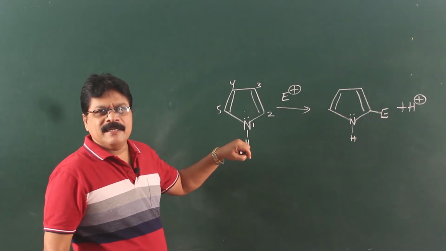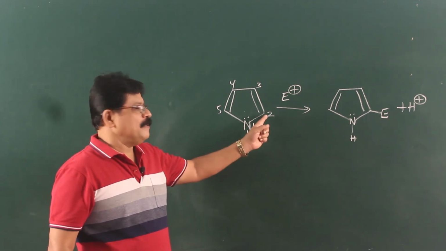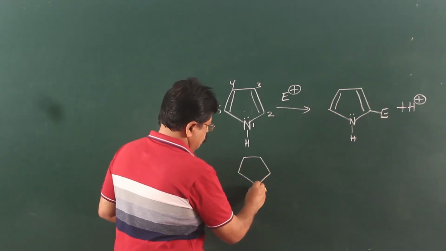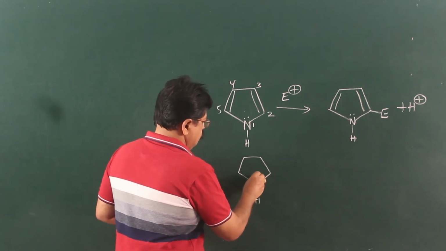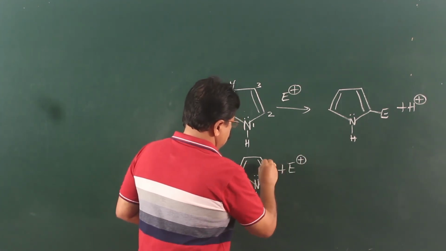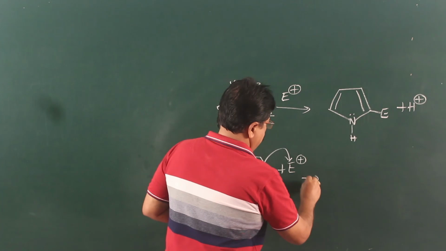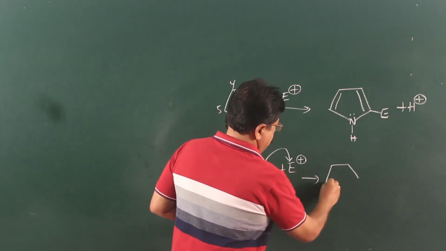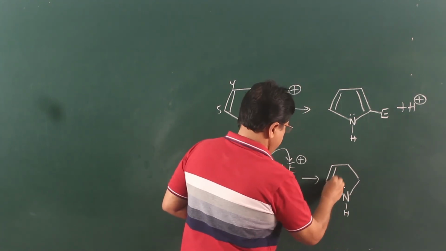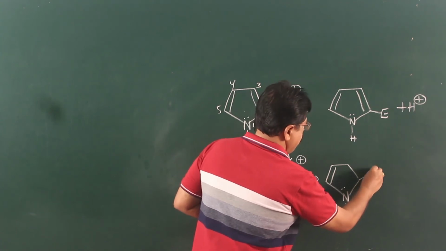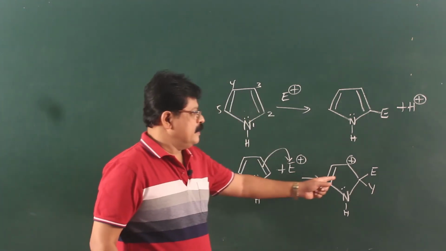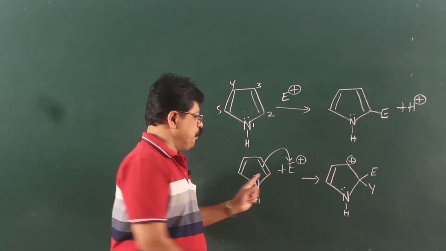This can be explained by the resonance structures when the reaction takes place at 2. Now, this is the first structure where the attack is at position 2.